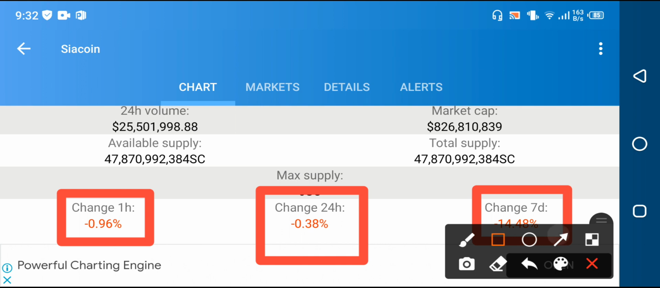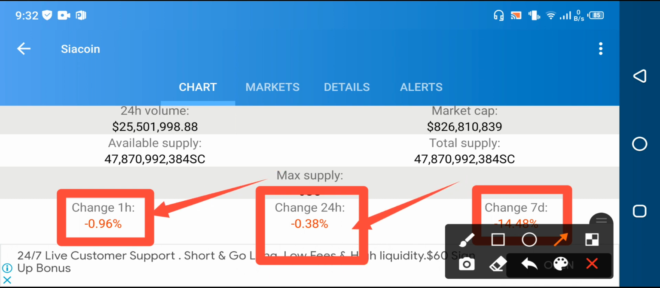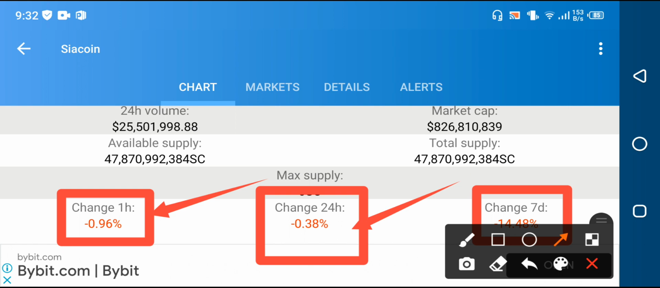Last 1 hour pricing is negative, 0.96% fast down. Same like the 24 hours. My friends, 24 hours means yesterday's pricing is negative. The 1st June price is negative. So what should we do this time? Is it time to buy, sell or hold Siacoin?